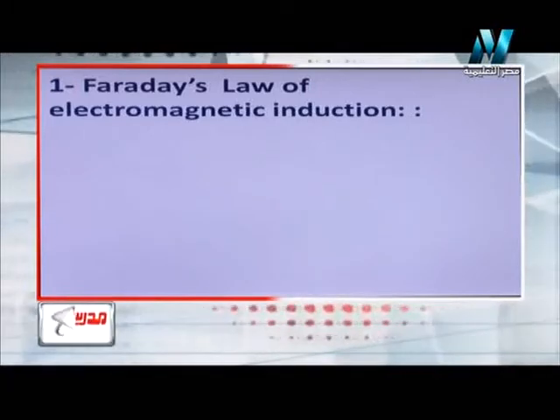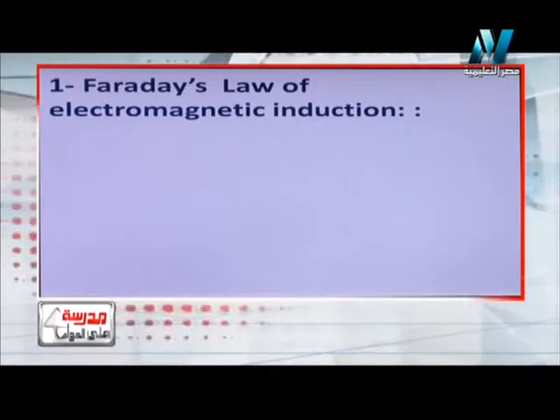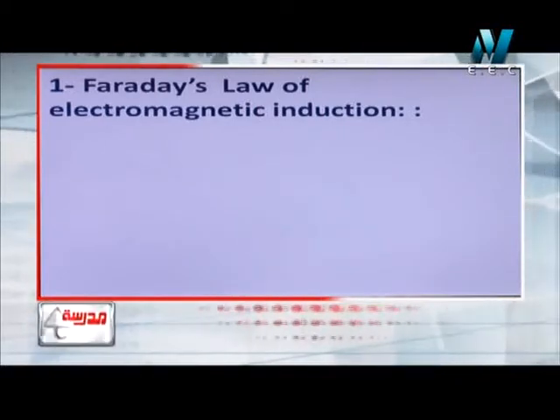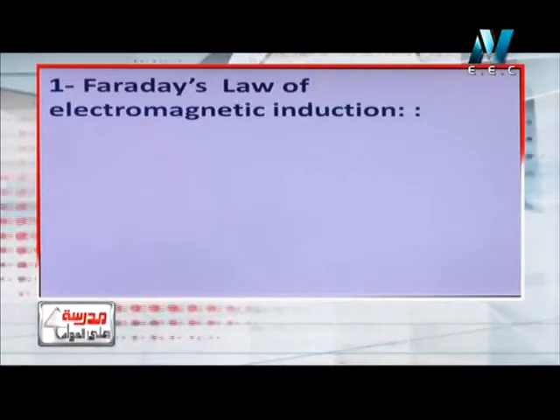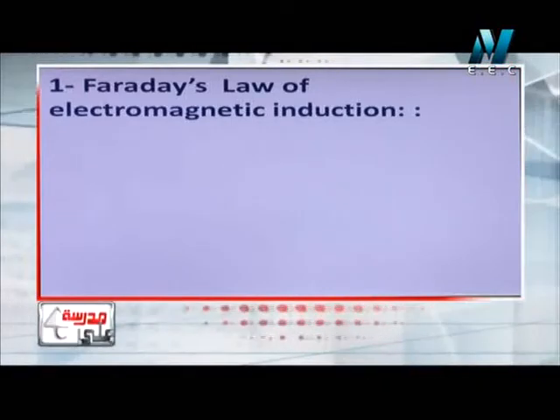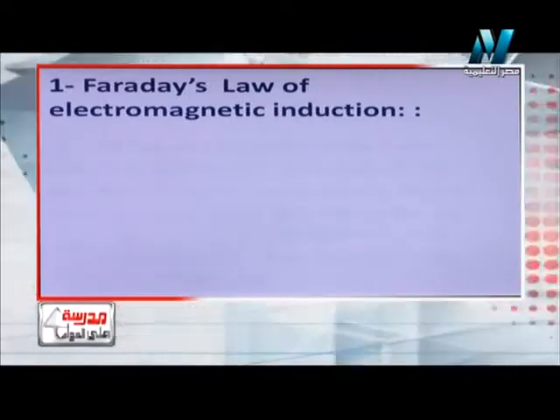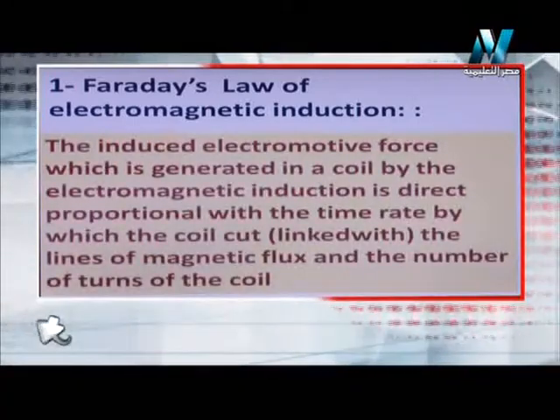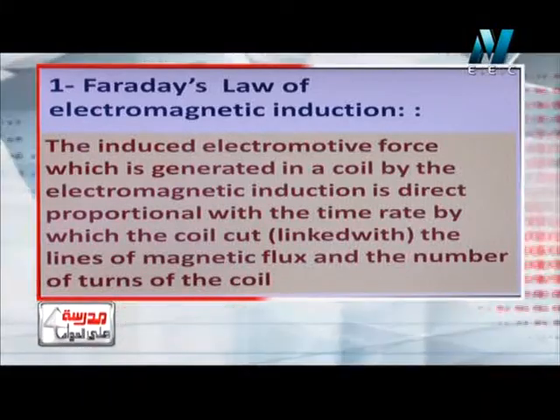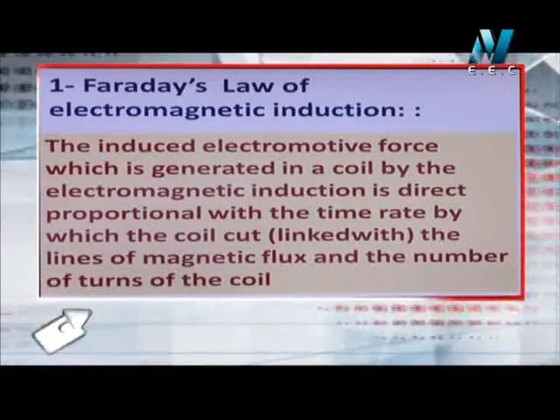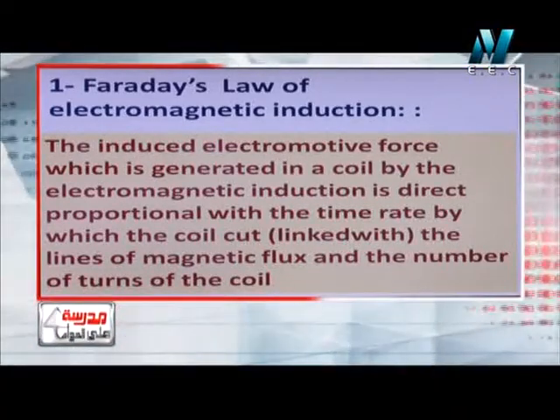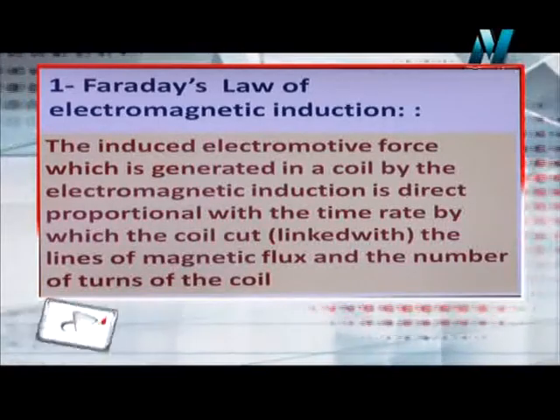It means that the induced electromotive force which is generated inside a coil due to the electromagnetic induction is directly proportional with the rate of the magnetic flux lines which are cut by the coil, and directly proportional with the number of the coil turns. So Faraday's law tells us that the induced electromotive force generated in a coil is directly proportional with the time rate by which the coil cuts the magnetic flux lines, and it's also directly proportional with the number of the coil turns.